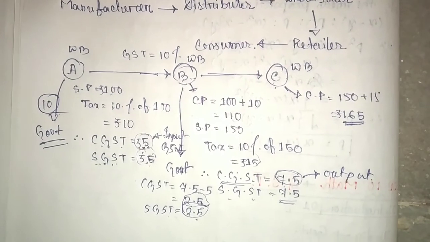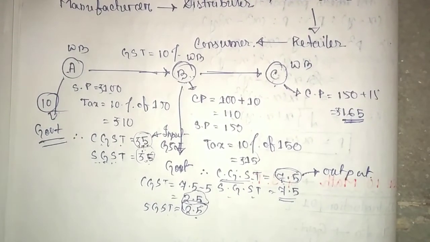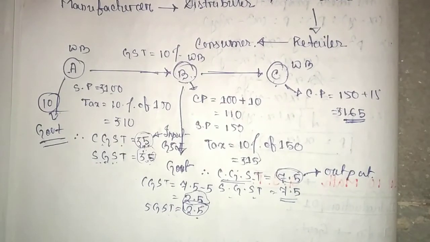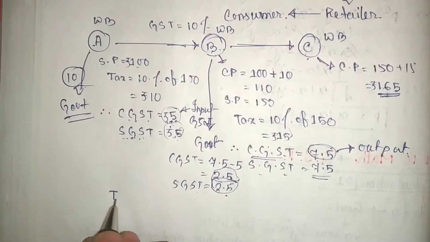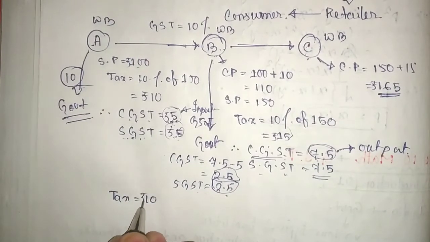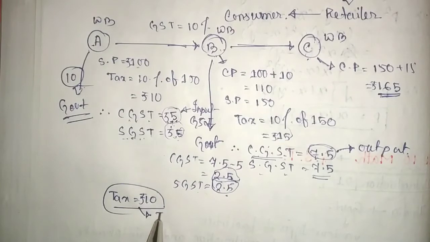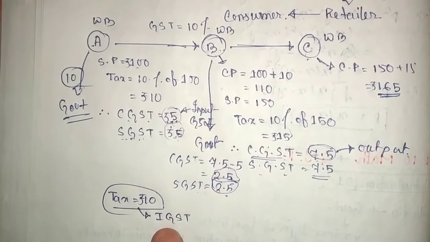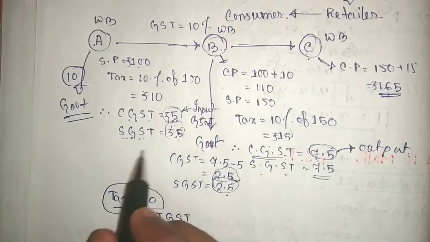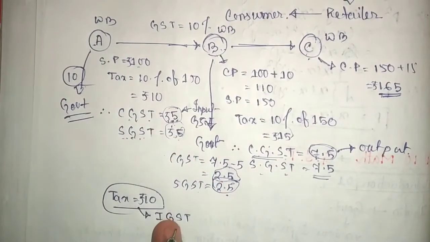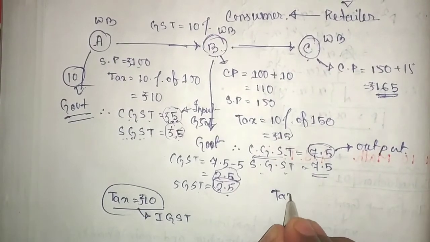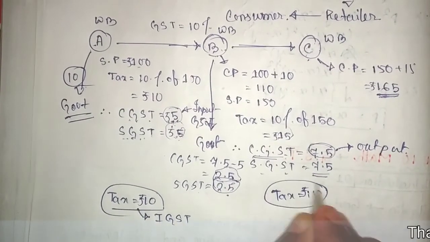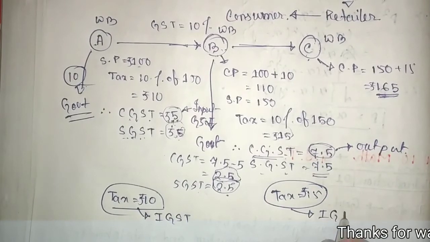Now if it is interstate, then what happens? Then this total tax of rupees 10 is IGST and it is collected by the central government. We cannot calculate CGST and SGST in this case. So in this case rupees 15 is also IGST.